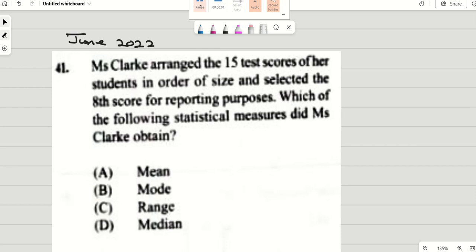Hi, good day everyone. So today we'll be doing June 2022 paper 1, numbers 41 to 60. So let's go to the first question.